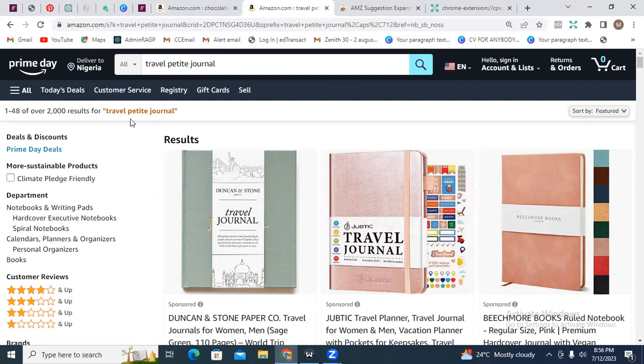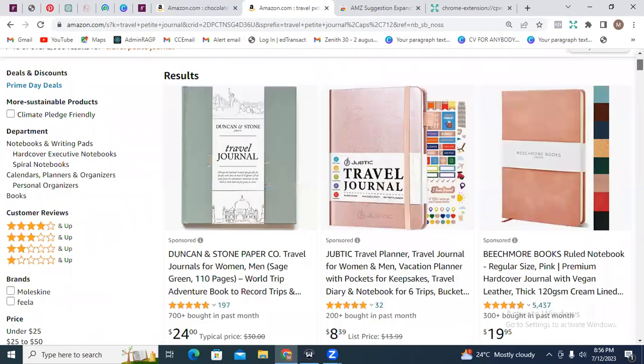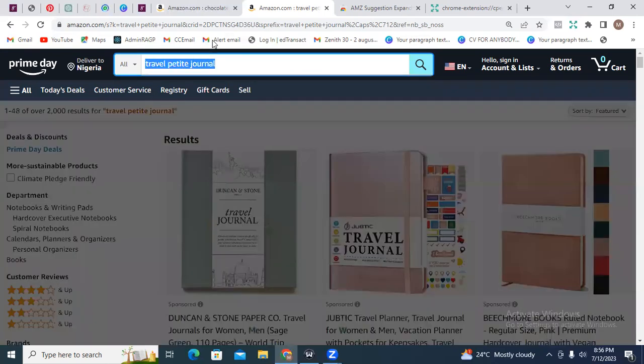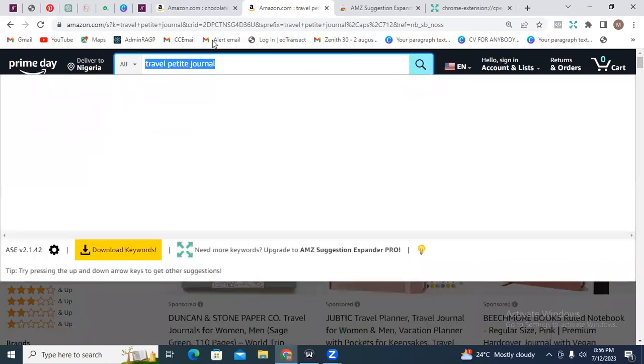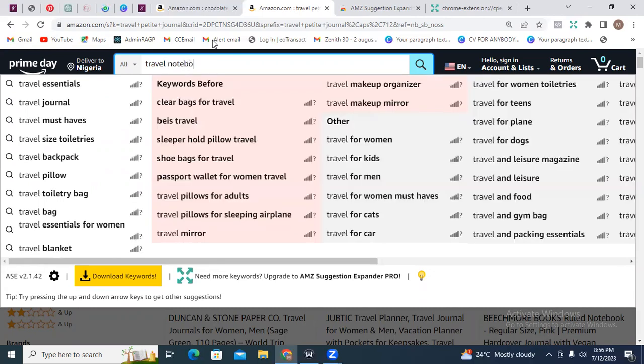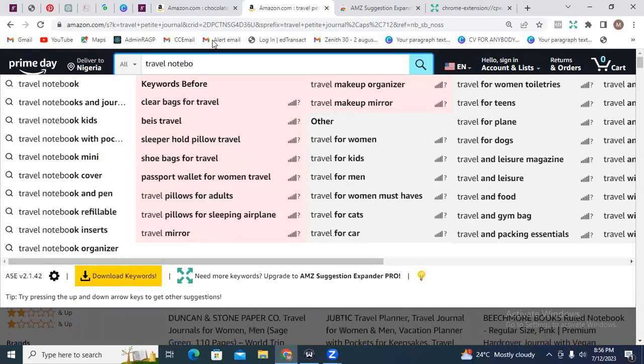Then you also need to know that it is not all of these results that may actually produce that particular niche you're looking at. There might be other searches that just have similar keywords with this one. All right. So that is that for travel journal. So remember that you want to narrow down to ensure that you're getting those niches that are not too competitive. All right. Travel notebook. Let's look at travel notebook.